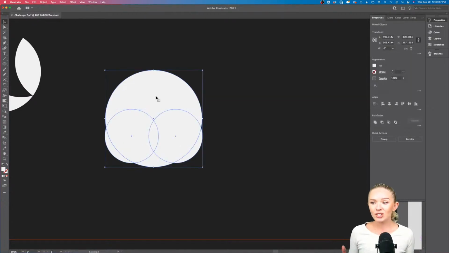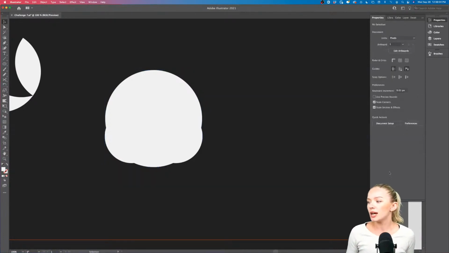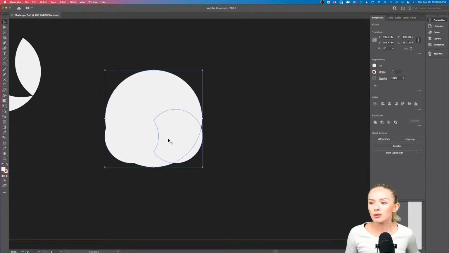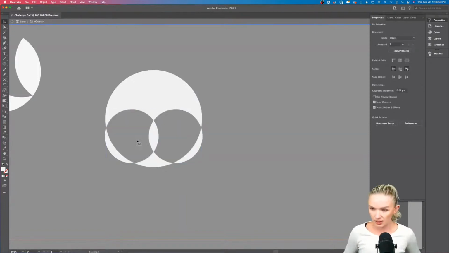All right, so I'm just experimenting and seeing what I can do with this. I'm going to select all of these, and again I'm going back into the divide tool. In the same way, you can also feel free to experiment and see what you will get out of this. I just want you to try out the tool and see different combinations and what else can come out of this.